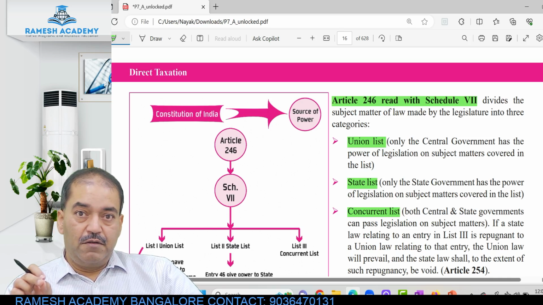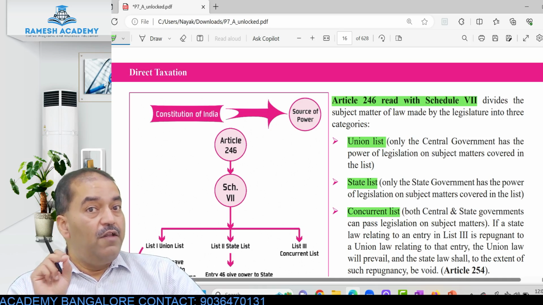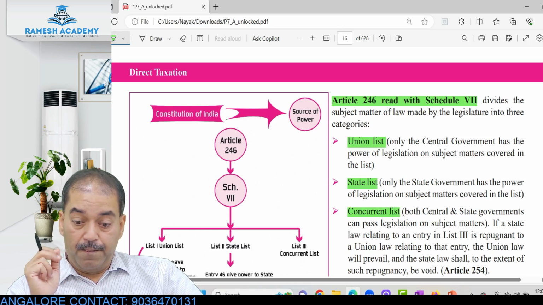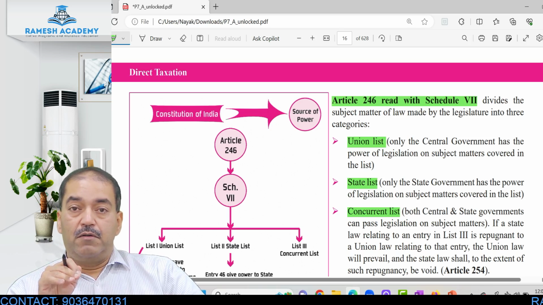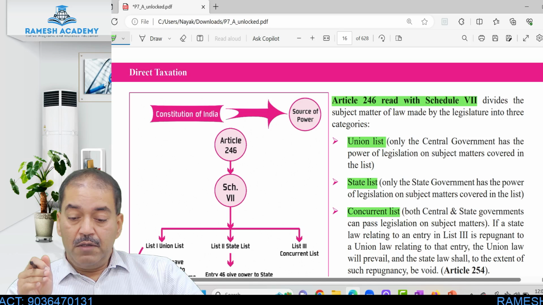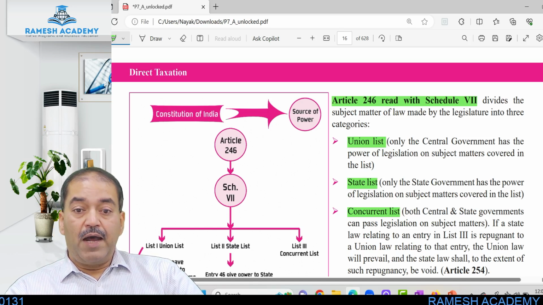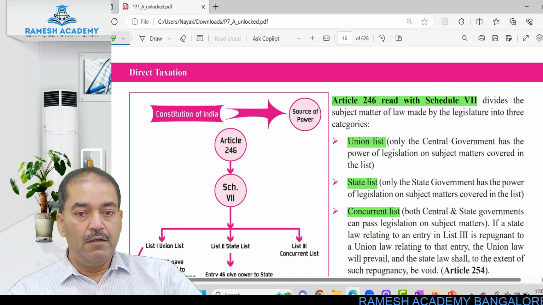State list will contain a list of items which can be taxed by only the state government. Central government has no authority. Concurrent list: either the central government or the state government can pass legislation on certain matters, and either of them can collect the tax. Okay?